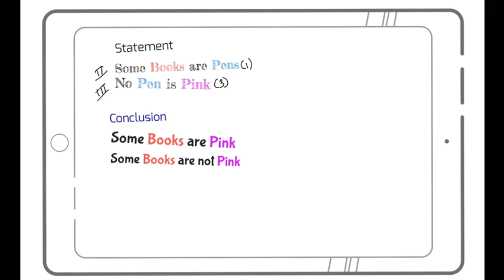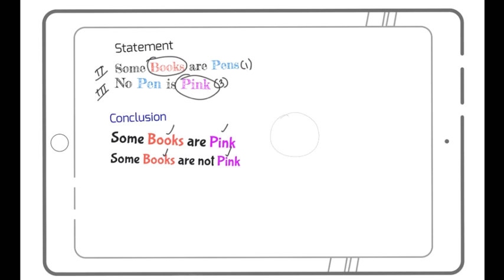So no pen is pink means no pink is pen. Some pen are not pink and some pink are not pen. We already know the reason for that. Again, this is not given in any of my conclusions. If you can check it smartly, there is no need to do this as well. This is just for better understanding. There is a book and there is a pink here, so you need the conclusion between book and pink. Obviously, you will have to combine the two statements and only then can you get the conclusion. So let's go ahead and combine them.